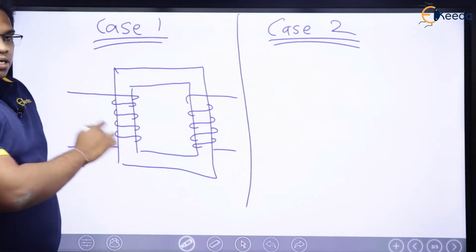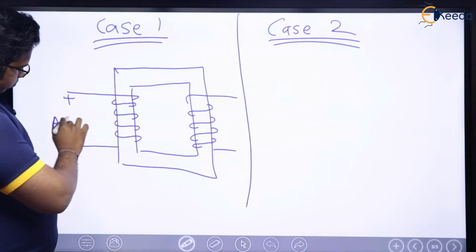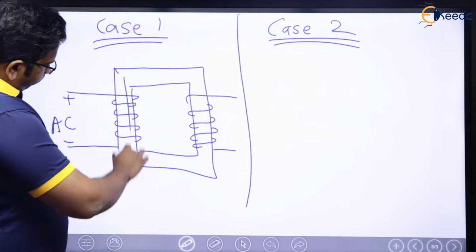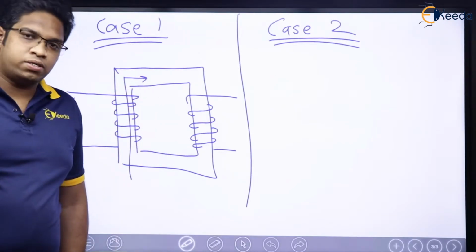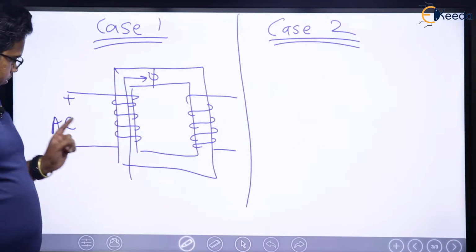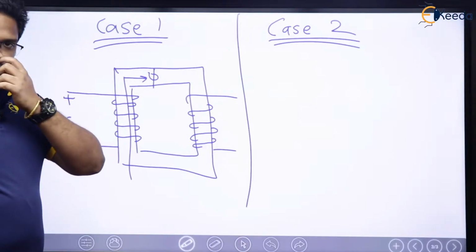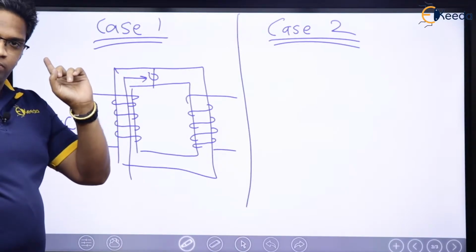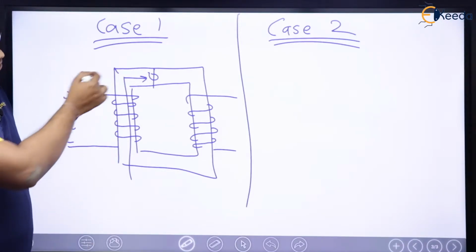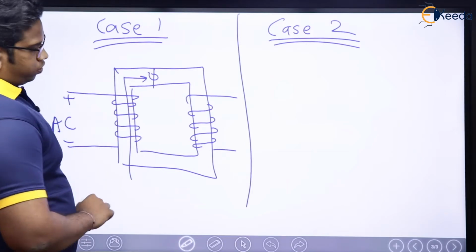We know that this is the structure of a transformer, right? Now, if I supply AC here, what is going to happen? Flux will be formed here, right? We have already studied this in transformer. Flux phi will be formed, and the moment my supply voltage is alternating, flux is also going to be alternating. If this voltage is sinusoidal, flux is going to be sinusoidal.